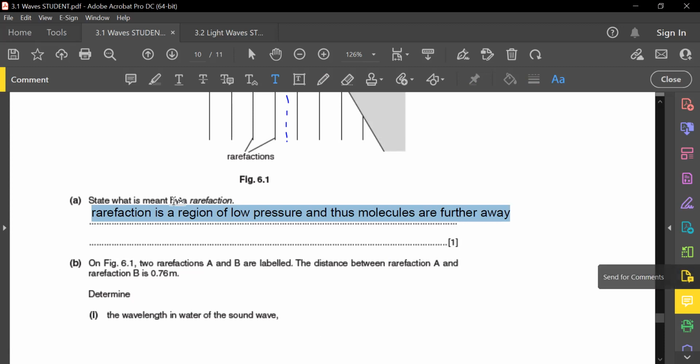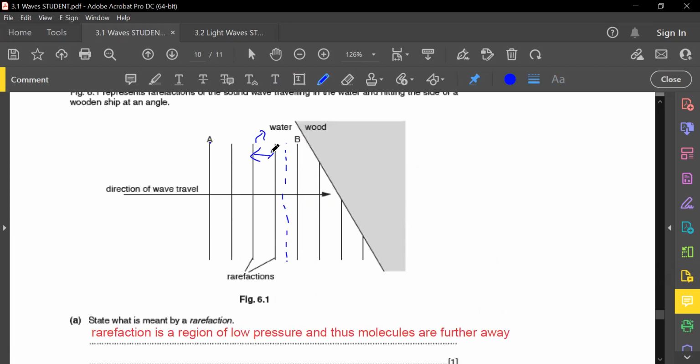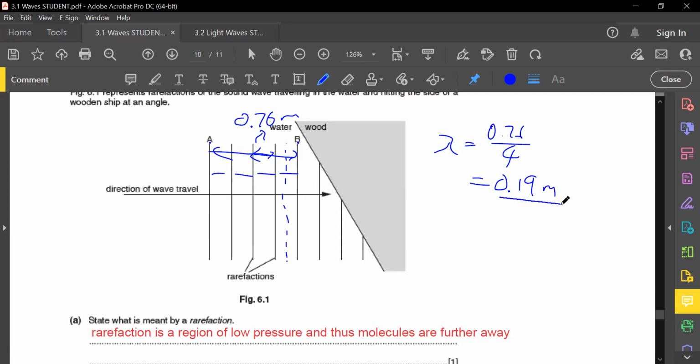Okay, then moving on. On figure 6.1, two rarefactions A and B are labeled. The distance between A and B is 0.76 meters. Where is A and B? This is A and this is B. They say that here to here is a total of 0.76 meters. If it's a total of 0.76 meters, how many wavelengths are there? 1 wavelength, 2, 3, 4 wavelengths. From here, I know for a fact that the wavelength is equal to 0.76 divided by 4, which is essentially going to be 0.19 meters. This is what I know first.